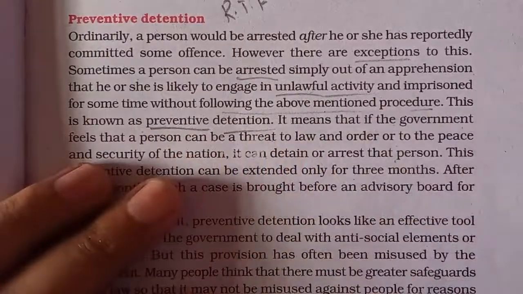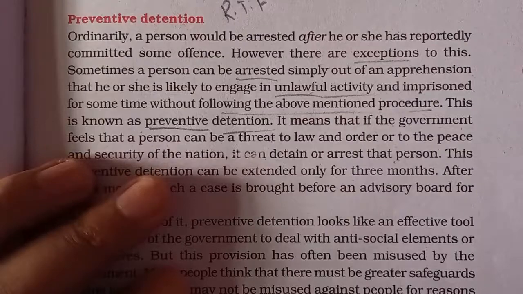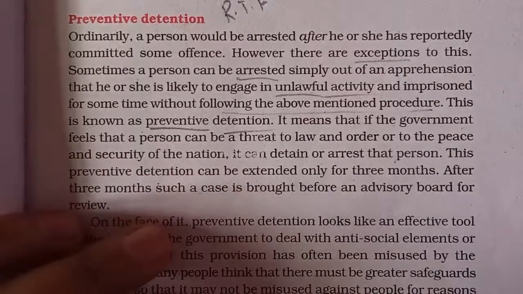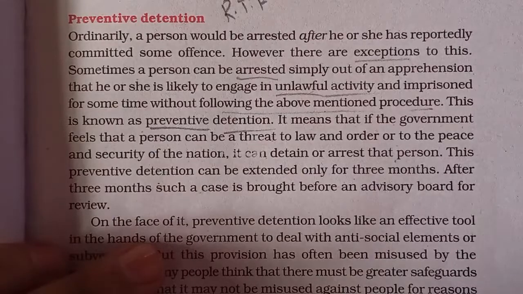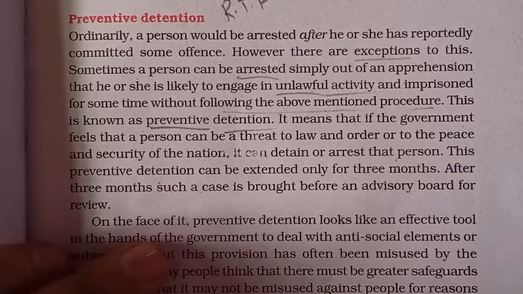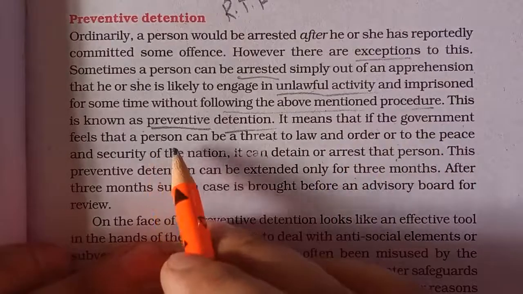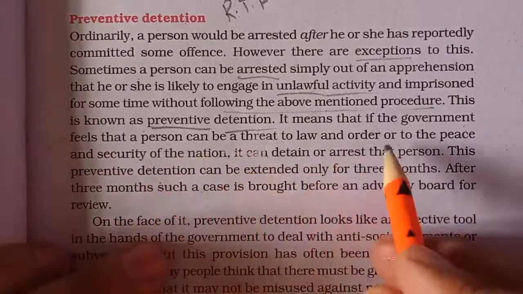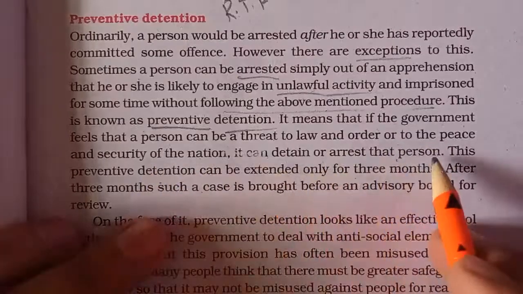This is when beforehand we arrest a particular person because we think that person can be engaged in an activity which can lead to unlawful activities within our society. It means that if a government feels that a person can be a threat to law and order or to the peace and security of the nation, it can detain or arrest that person.